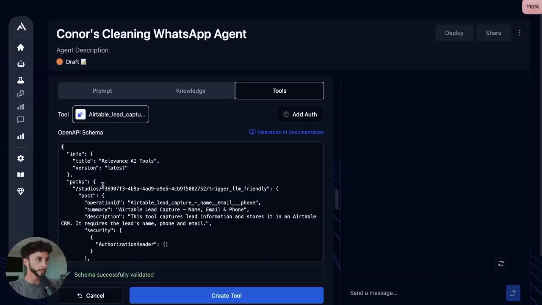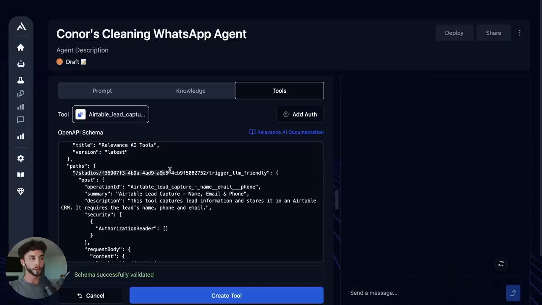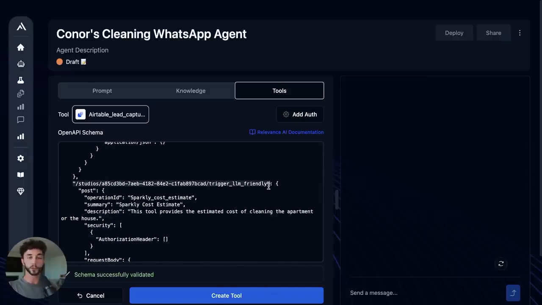So I'll zoom in a bit here. We have the title of the tool. So we have a few key things in here that we can break down. Basically the paths, we have two paths in here. This is one of them, and this is the other. These represent the two tools that we are integrating.